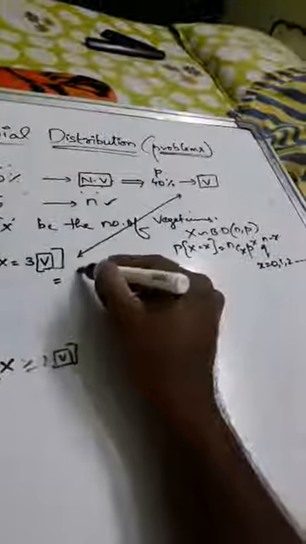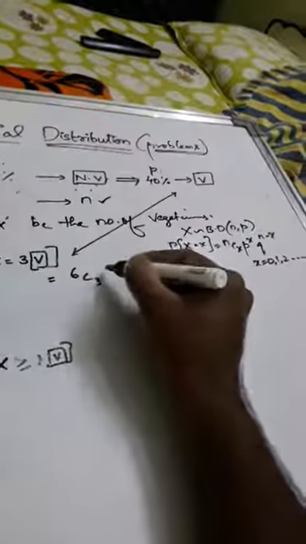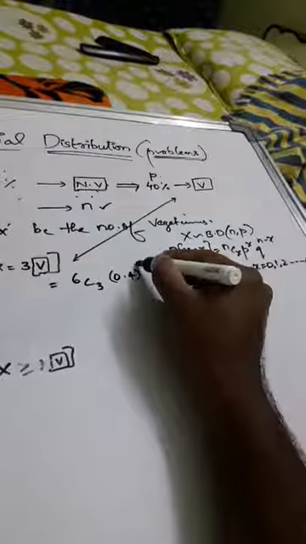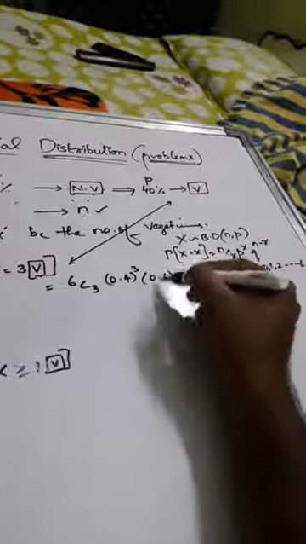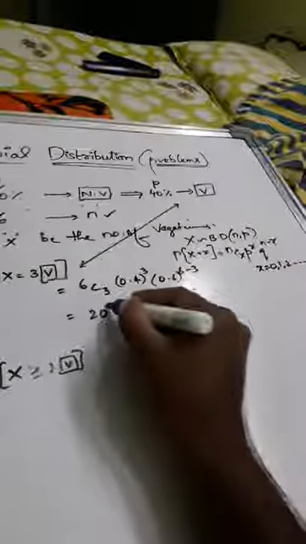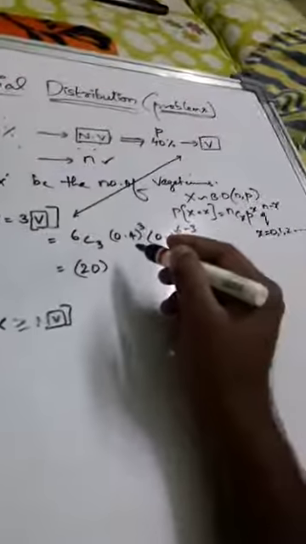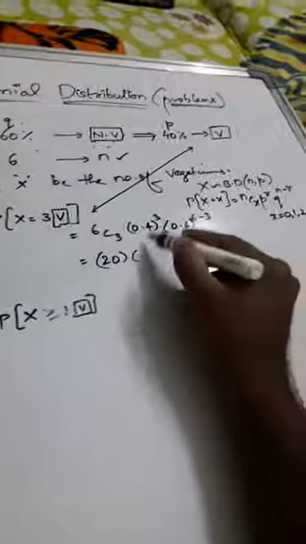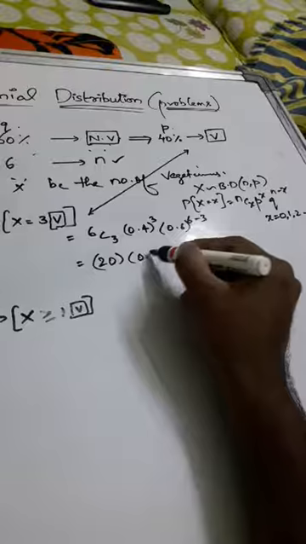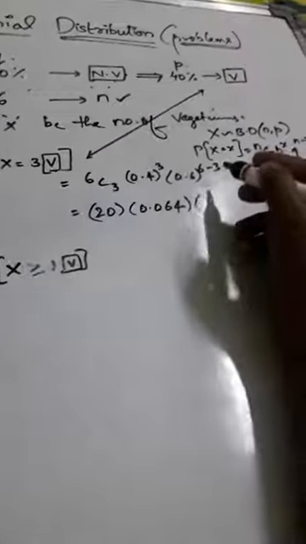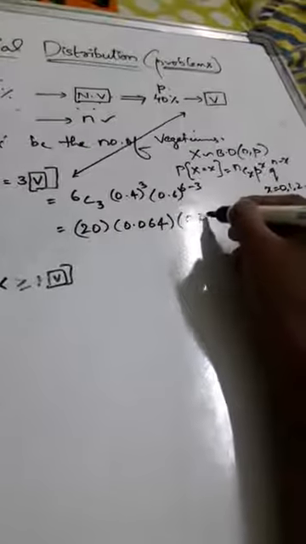So write down 6C3, P would be 40%, so 0.4 whole power 3 and then 0.6 whole power 6 minus 3. What is 6C3? 20. 6C3 is 20, and then 0.4 whole power 3 is 0.064, and 0.6 whole power 6 minus 3 is 3, that is 0.216.